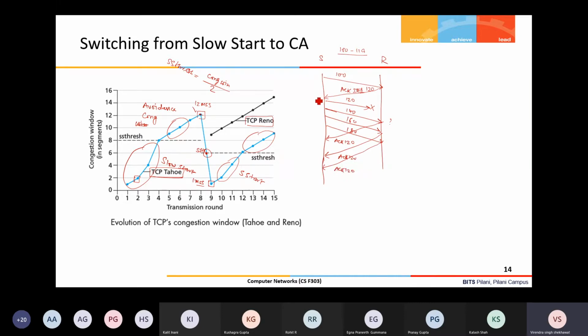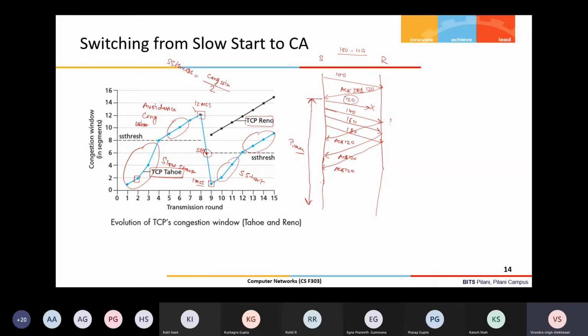Now you see this packet timer is running, based on the timeout value which we have understood is calculated using the Jacobson formula. Let us say this timeout is a large timeout. So this timer is running for this. Before this timeout event occurs, the sender cannot retransmit the packet. Which packet? Packet number 120.